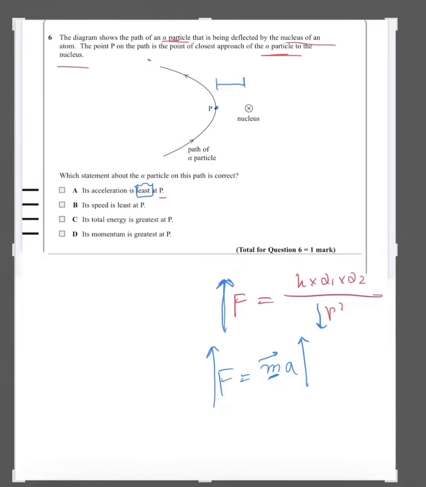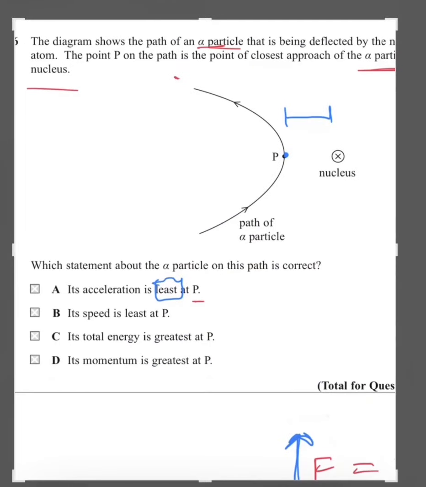Part B, its speed is least at point P. Yes, this is the correct answer. Here the speed is the least. Let us go back to the diagram. If we consider only the horizontal component of the velocity, then we would see that at this point the horizontal velocity is actually 0, and this particle would have been traveling in this direction if the nucleus was removed.